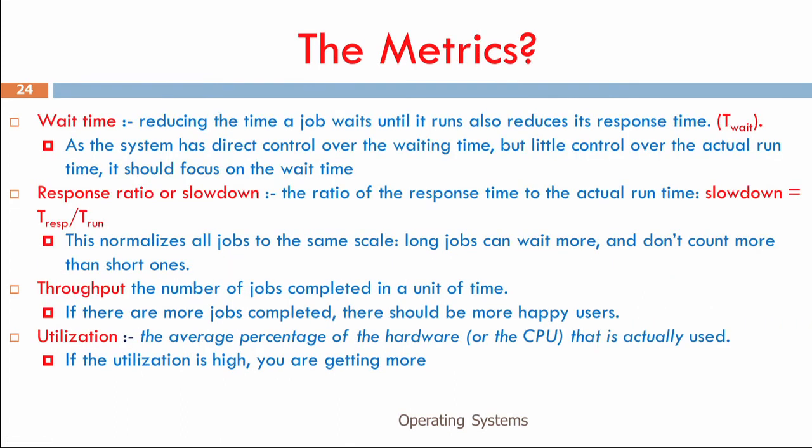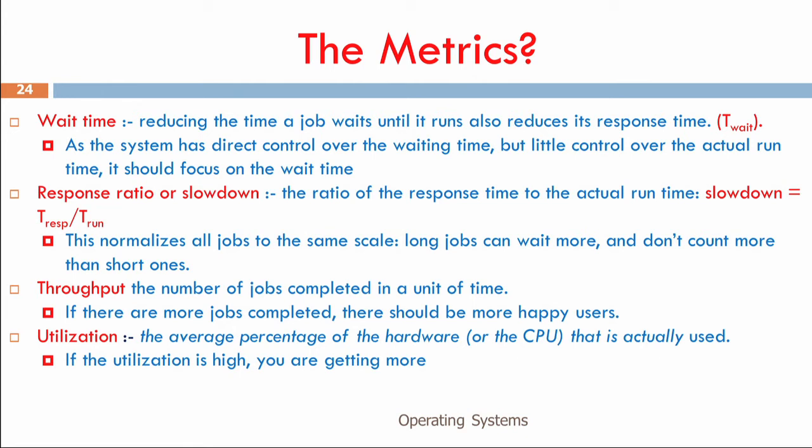These are the metrics that we need to see. We have wait time, response ratio or slowdown, throughput, and utilization. We have seen the difference between throughput and utilization in the previous lecture. Throughput is the number of jobs that we finish per unit time, but utilization is the amount of time I use the CPU. The wait time is the amount of time the job waits in the ready queue to get scheduled, and we need to minimize this wait time.